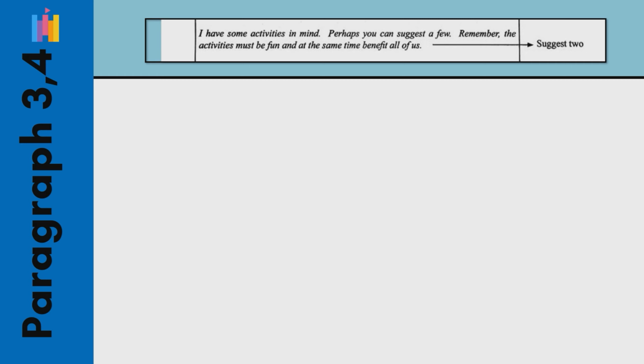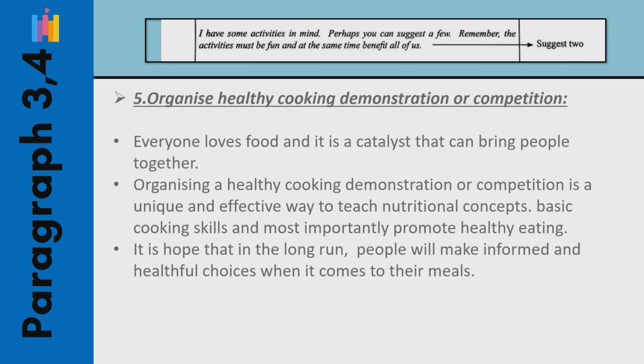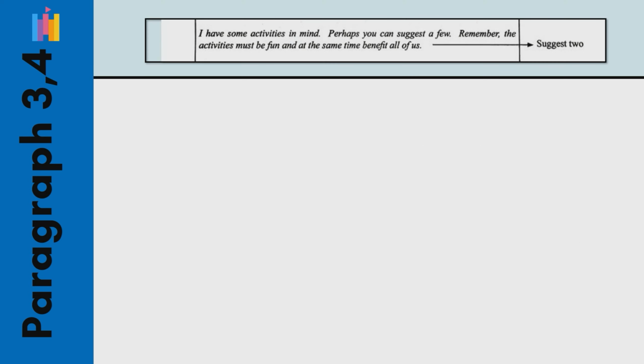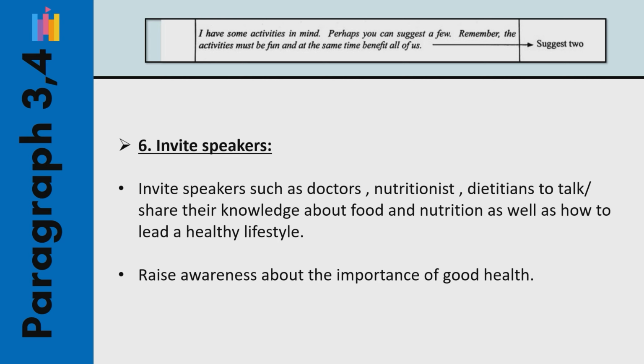Number 5, the next activity is to organize a healthy cooking demonstration or competition. It is a unique and effective way to teach nutritional concepts, basic cooking skills, and most importantly, promote healthy eating. The last activity is to invite speakers such as doctors, nutritionists, and dietitians to talk or share their knowledge about food and nutrition, as well as how to lead a healthy lifestyle.